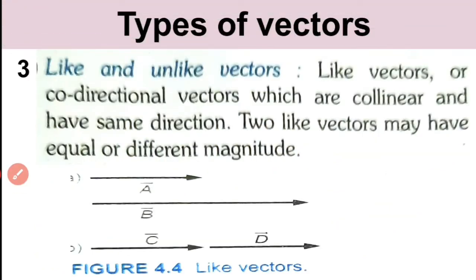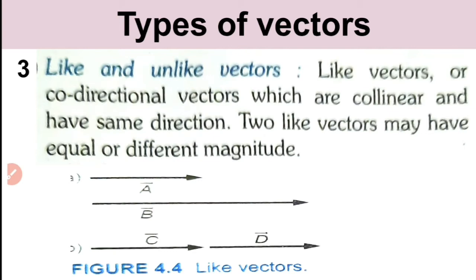Now, like and unlike vectors. Let's discuss like vectors first. Like vectors are also called co-directional vectors, which are collinear and have the same direction. What do you mean by collinear? Collinear means lying along the same line, and they have the same direction. Such vectors are called like vectors.